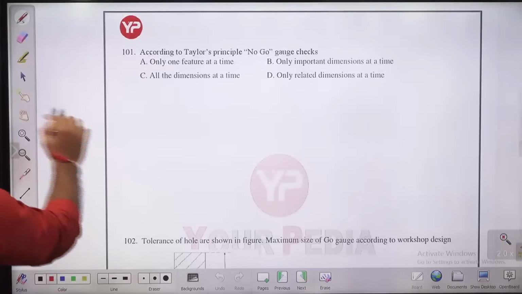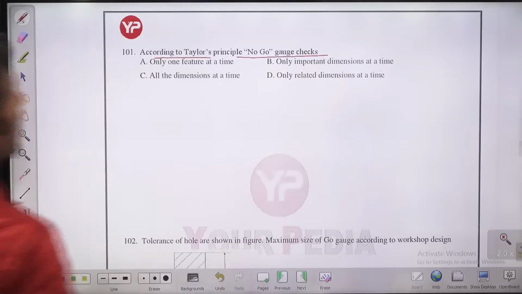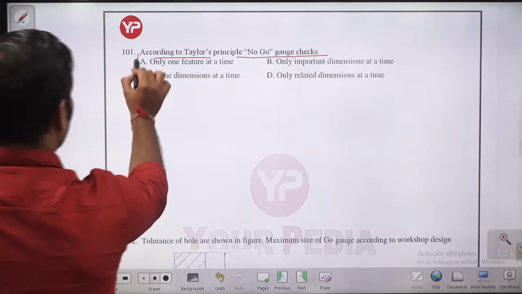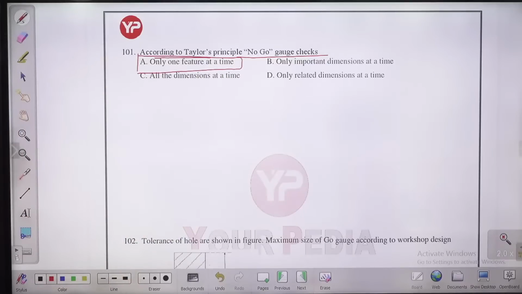Question number 101. According to Taylor principle, no-go gauge checks. What does the no-go gauge check, children? There are two gauges we use, go and no-go. Go must go, and no-go is not required to go. So what does this no-go gauge check? Only one feature at a time, guys. The no-go gauge checks only one feature, whereas the go gauge checks multiple features. Because the go gauge is going to enter into the component, it is going to check multiple features, but the no-go gauge is only going to check one feature at a time. So A is the answer for this question.